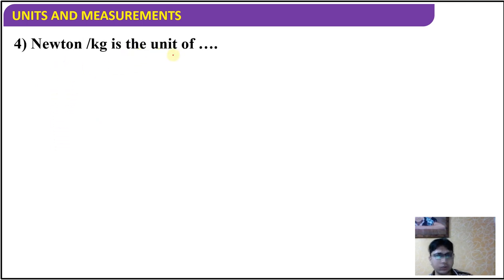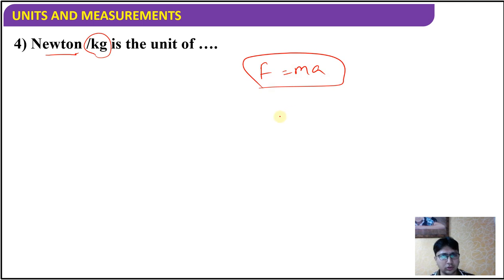Newton per kg is a unit of what? So this is force and this is mass. If I say F is equal to ma, that is Newton's law, so acceleration will be given by force upon mass. Force is in Newton and mass is in kg. So you can say the unit is basically acceleration. Newton per kg is a unit of acceleration.